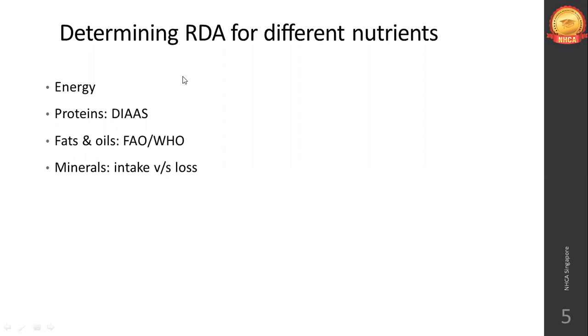A lot of minerals are lost because of urinary dysfunctions, kidney dysfunctions, or any other systemic issues. Minerals are lost in that way, so it completely depends on the intake and loss value. For mineral intake, obviously we have an RDA, but on top of that, if you are suffering from any disorders which interfere with your electrolyte and mineral level, accordingly you have to replenish it.